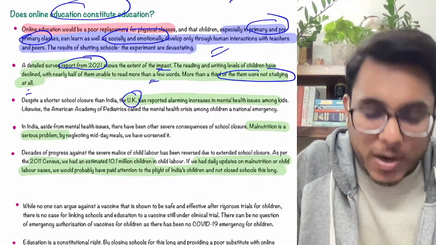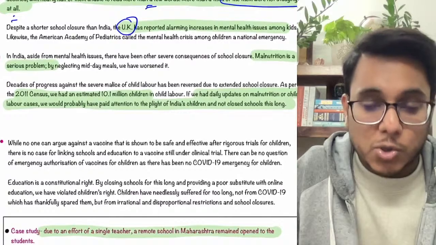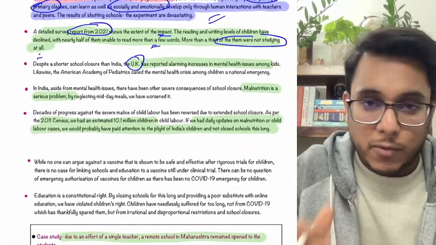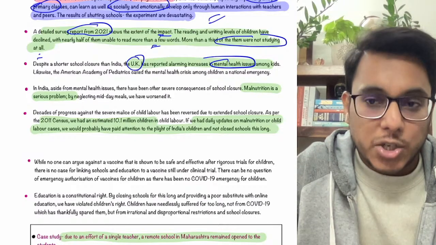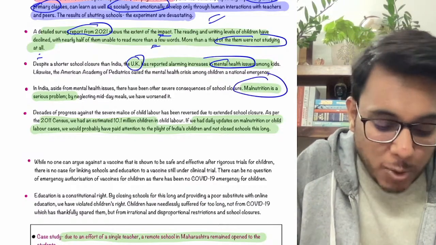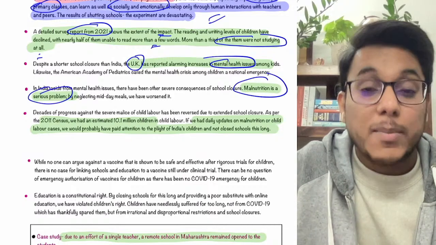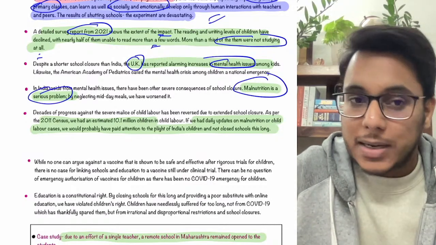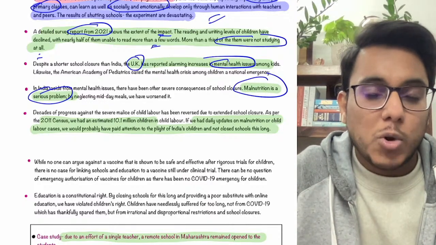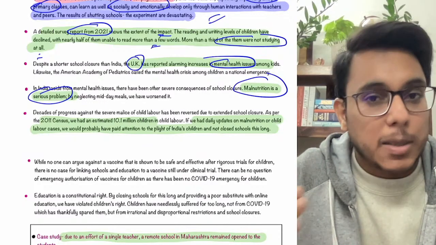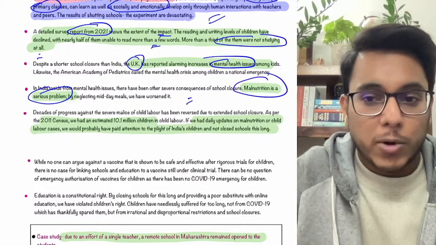Even in the UK, which did not have very elongated lockdowns for schools, they have said that mental health issues have increased among children. In India, malnutrition is actually increasing. Why? Because the midday meal was a very important scheme under which food was given to the children in school. But now, because the schools are closed, under the midday meal scheme also, they are not able to eat the food.